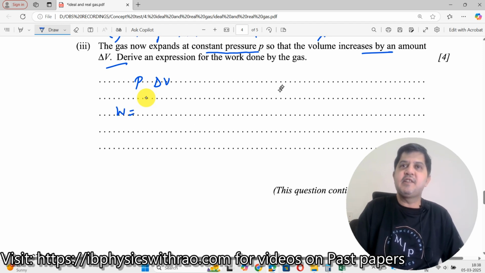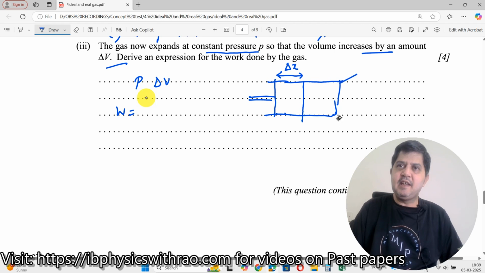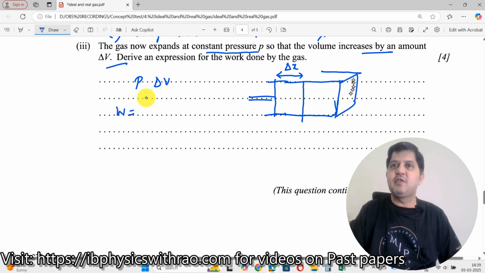Let us take up a piston once again. We take up a piston like this, and initially the piston's handle was here. Now what did you do? You applied a constant pressure. As a result, the piston started moving in this direction. Let us say the distance moved by the piston in a given time t is delta x. The piston is here. Now let A be the area of the piston. I am considering a square over here, though some of you might consider circular. This will be the area of cross section.